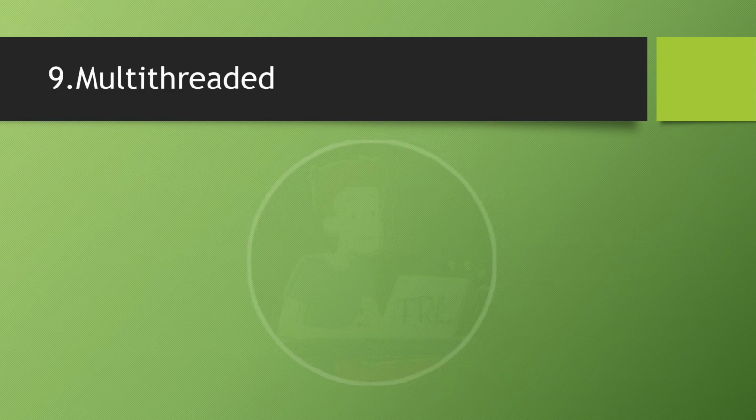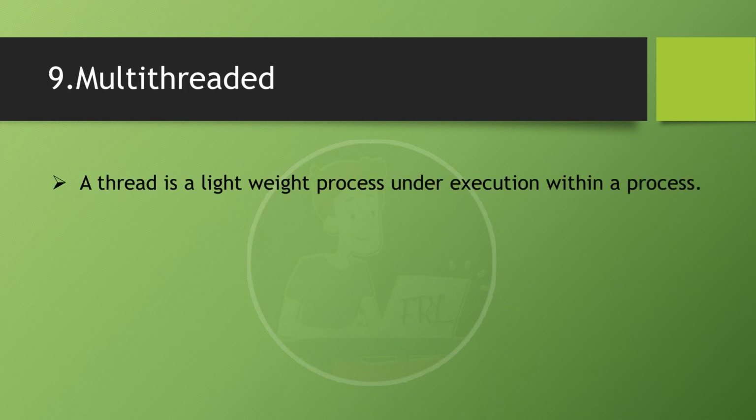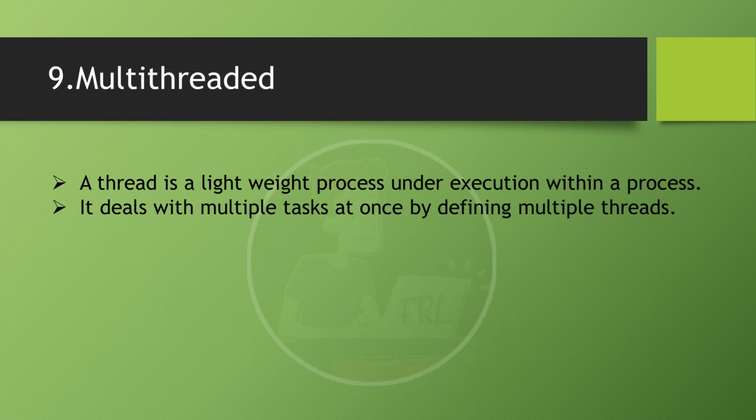Next, multi-threaded. This is one of the concepts in Java. What is a thread? A thread is a lightweight process under execution within a process. This is the definition of a thread. What will a thread do? It deals with multiple tasks at once by defining multiple threads. A thread is nothing but a task.